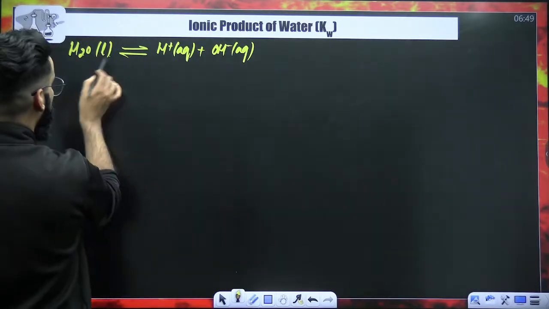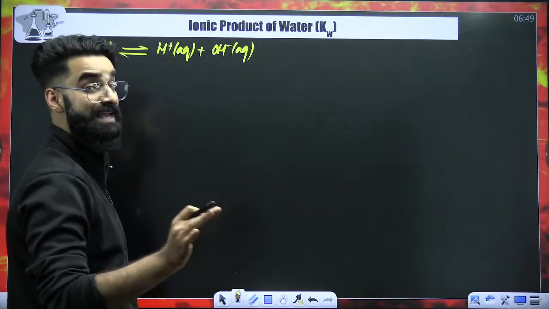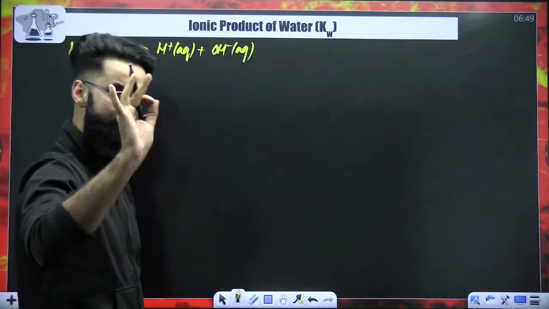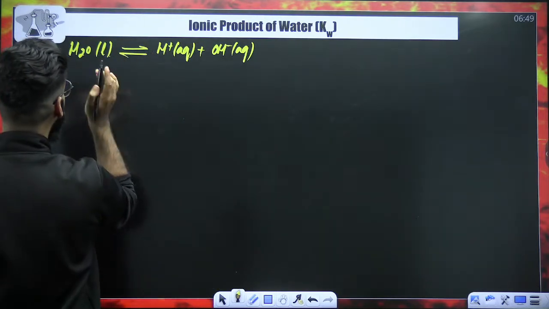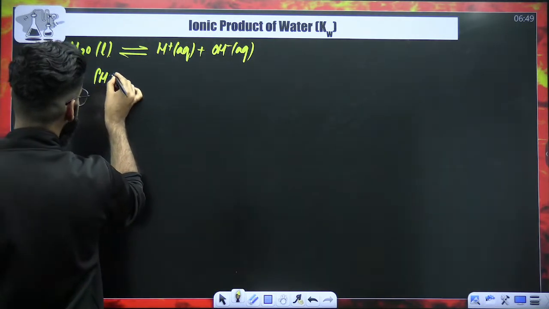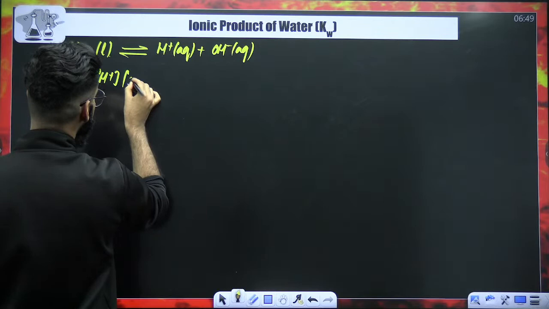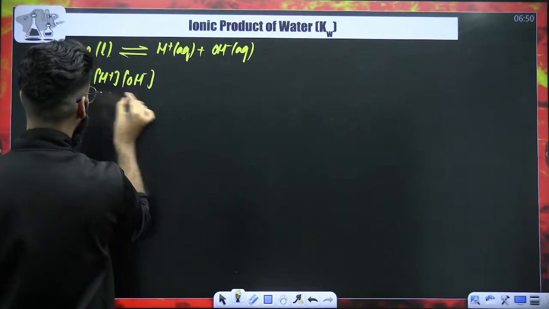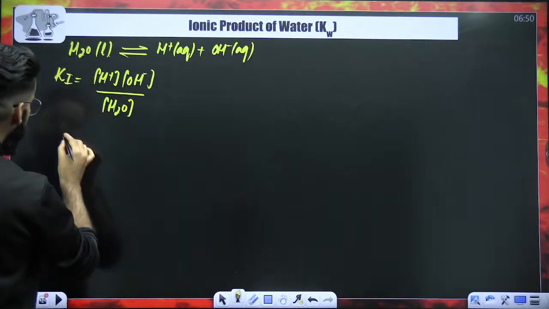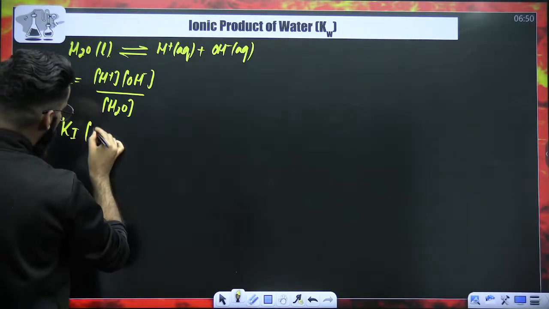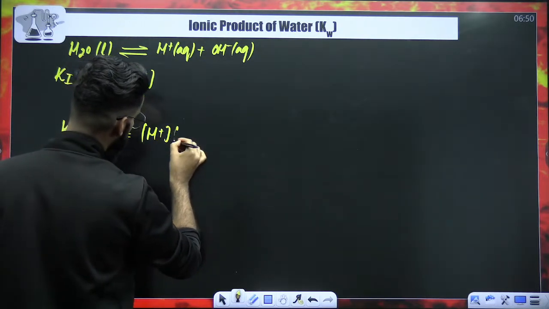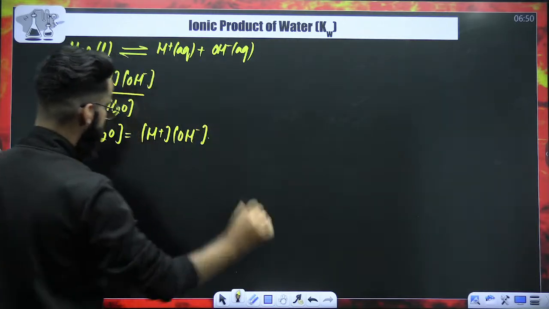So I'm talking about pure water. Pure water is again the example of a weak electrolyte, which is going to remain in equilibrium with the ions. Now, if this pure water is the example of weak electrolyte, can you write its ionization constant expression? Absolutely. Ki is concentration of H positive at equilibrium raised power 1, concentration of OH negative at equilibrium raised power 1, divided by concentration of H2O liquid, right? Now you can write it like this: Ki multiplied by concentration of H2O is equal to concentration of H positive multiplied by concentration of OH negative.